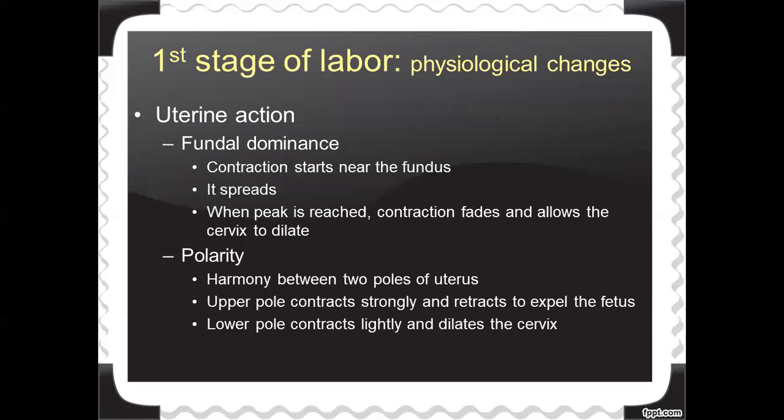So let us see the physiological changes happening in the first stage of labor. What are all the changes happening in the uterus? Fundal dominance is the first one. What is fundal dominance? In the fundus, what is happening? Contraction of the myometrial muscles. It will start near the fundus and spread to the sides of the uterus. When the contraction peak reaches, what will happen? The contraction will start to fade from all sides of the uterus, and that will allow the cervix to dilate.